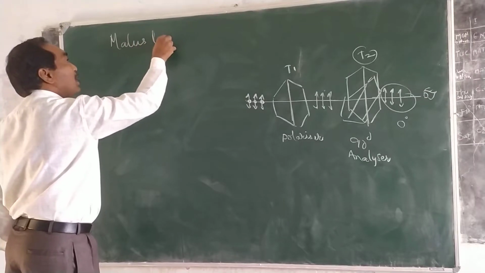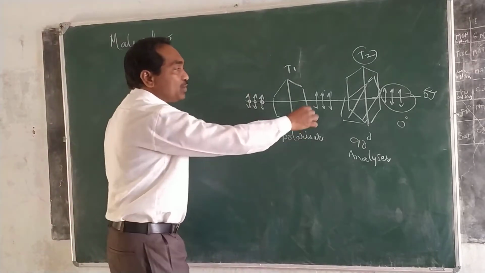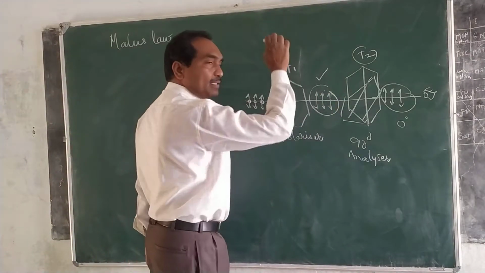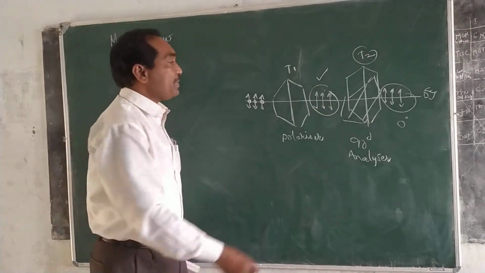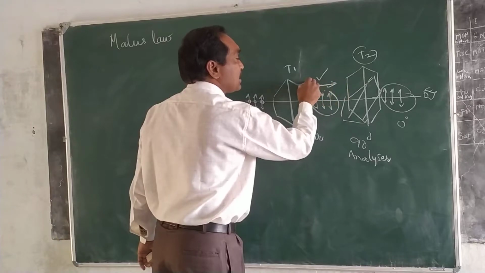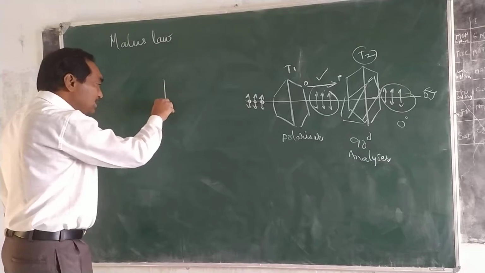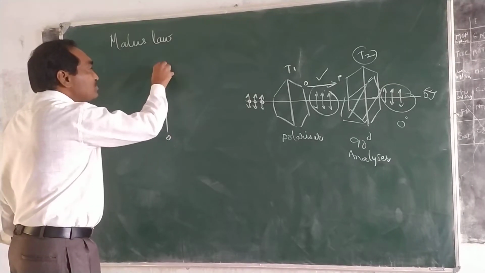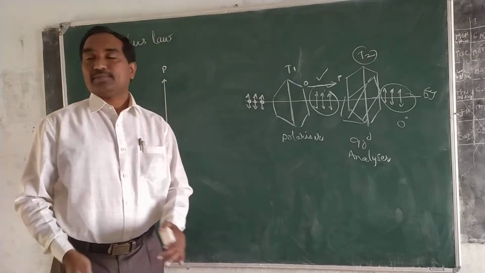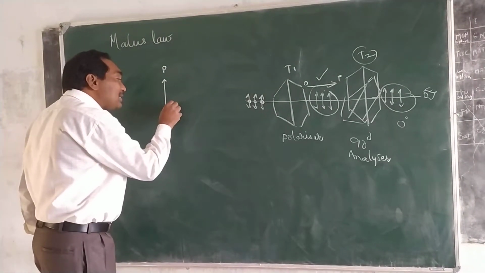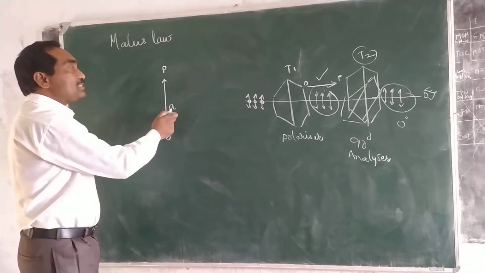Now we will discuss Malus law. What is this Malus law? This is the polarized light which is coming from the polarizer. Its direction is along OP. In the vector diagram, this is O and this is P. OP represents the direction of the polarized light, whose amplitude is taken as A. If it is A, what is the intensity of this light?